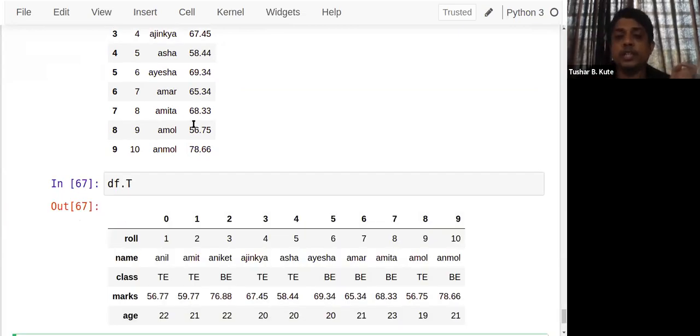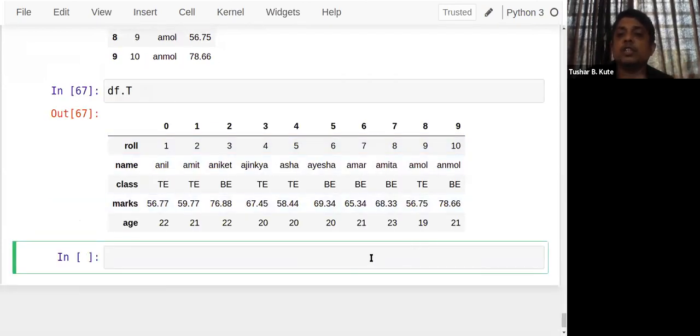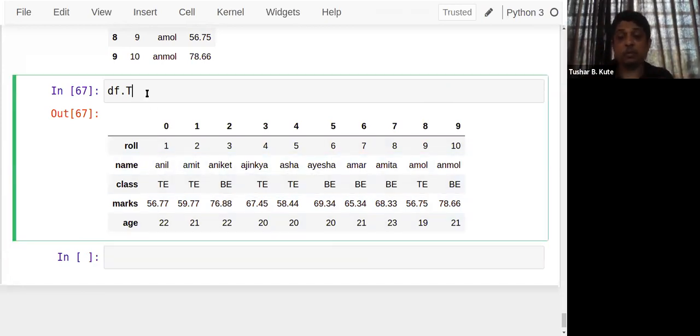df.T, I applied it and you can check it. Transposed directly, rows have become columns and columns have become rows. We are talking about capital T, so transposing it. So in future also, whenever you have to transpose the data and perform specific operations, we can use this method to perform operations on that.